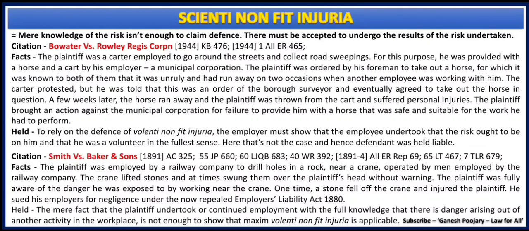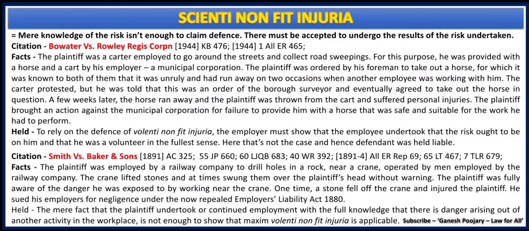When he filed a case against the Rowley Regis Corporation, the court said that the employee was already aware of the risk, and he brought it to the notice of the corporation. Though the corporation was aware of two earlier incidents, they forced him to use that horse with the cart. And whatever happened to Bowater, this is not Volenti Non Fit Injuria.